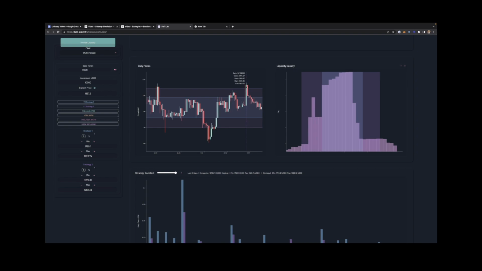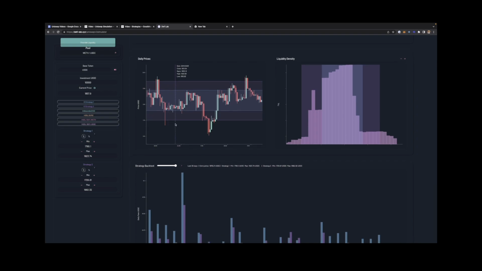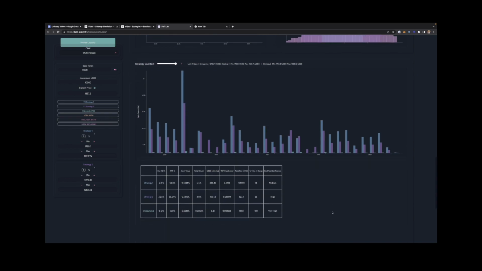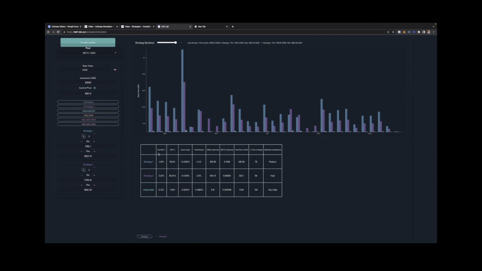So if you see here in these cases, you can clearly see these tools help a lot in analyzing which strategy you should go for, a wider or narrower one, right? And then you can also test what would have been the daily fees for each of these strategies, right? Which one makes more. And here it shows you the fee ROI, the APR, the asset value, how it would have appreciated or depreciated and all. The total returns, right?